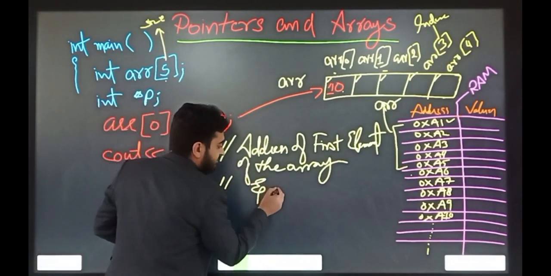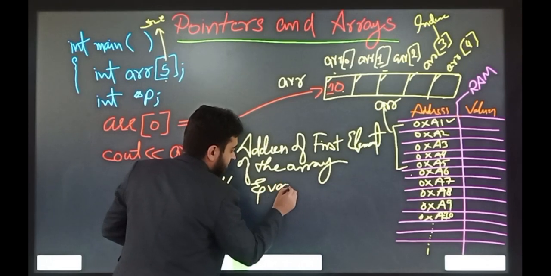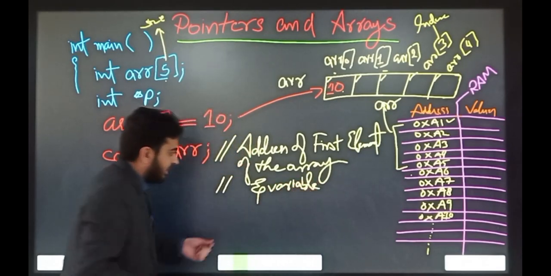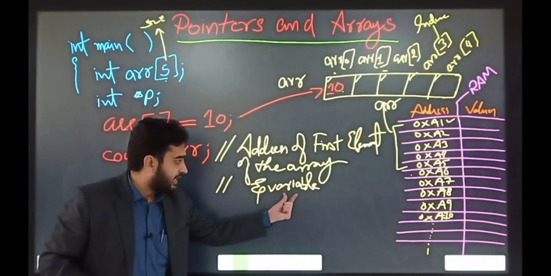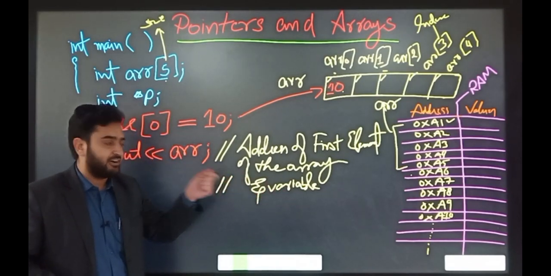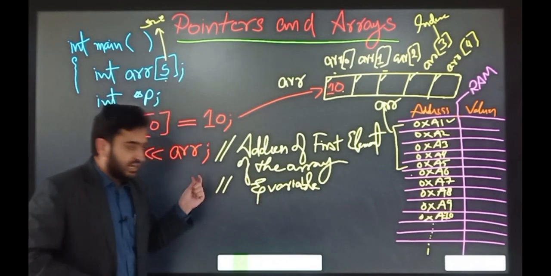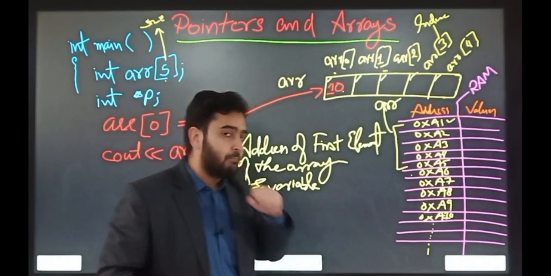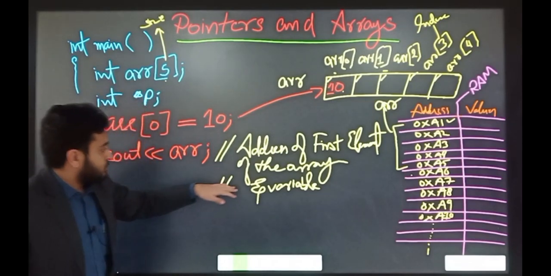So if you write the reference operator with any variable, this will return the address, and when this returns an address, then we can save that address into any pointer variable.